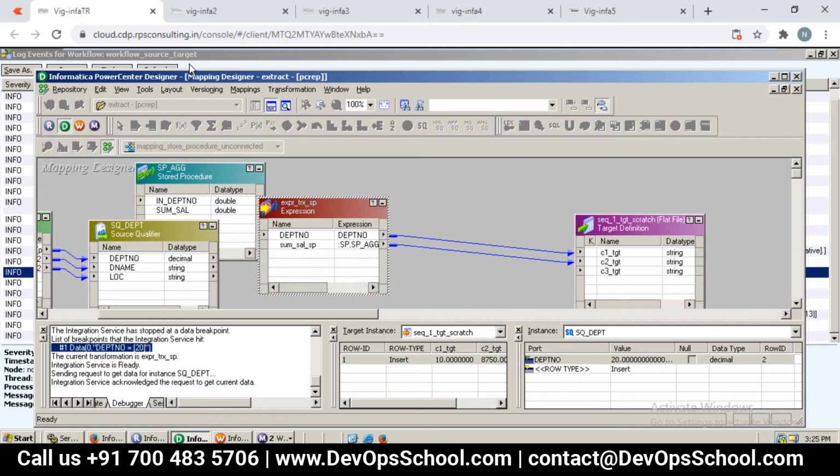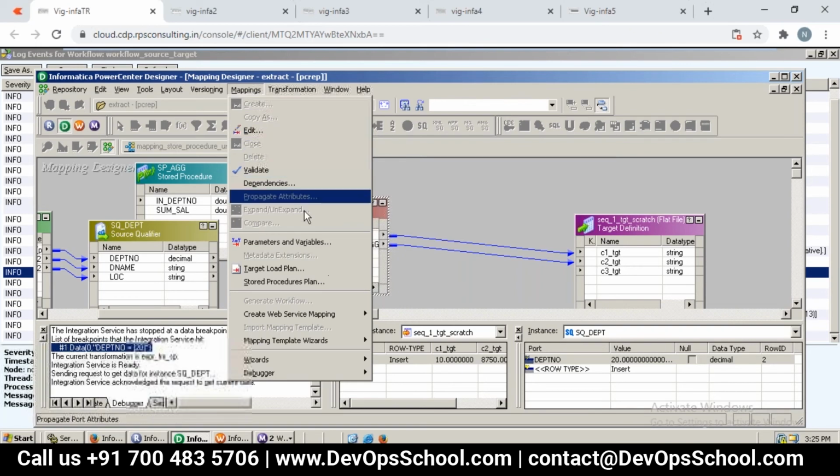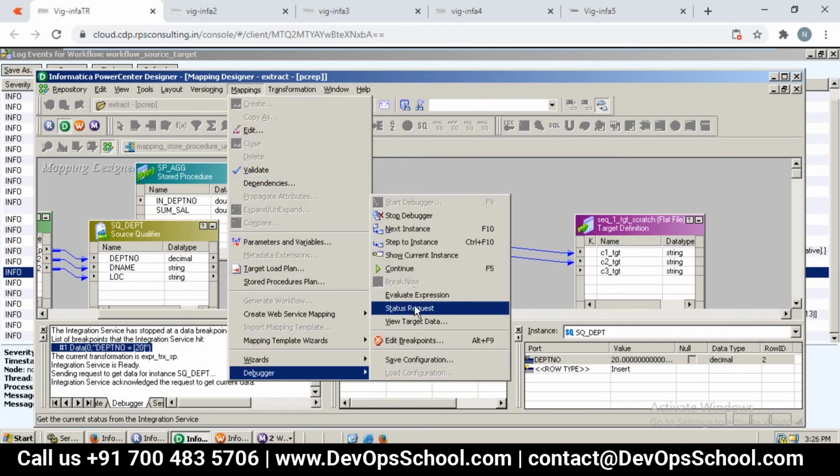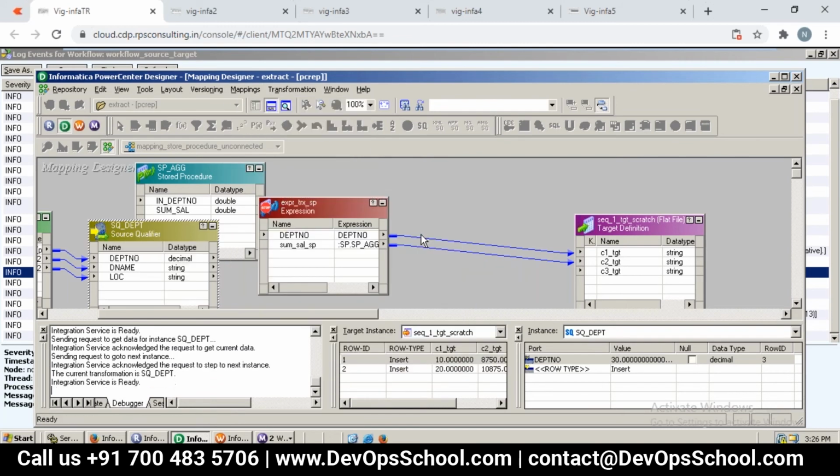Now the next is, we can move on to the next. If you are okay, we can just move on, or we can take a look at the data to see what the problem is. And then just click on next instance. So it's moved, because after looking at it we said move on. 120 got transferred to the target. So likewise, each row level debugging can be done.